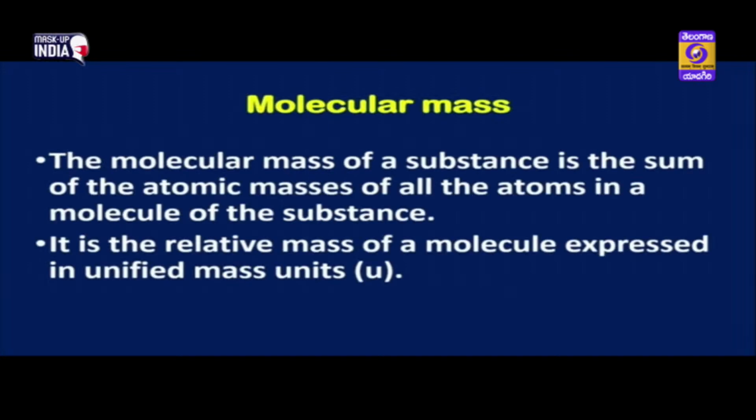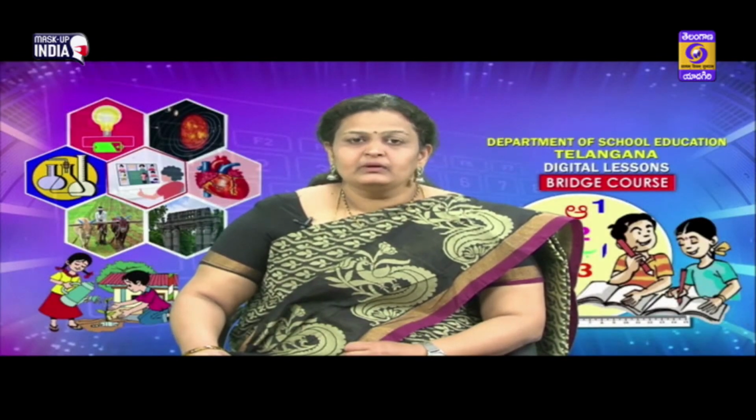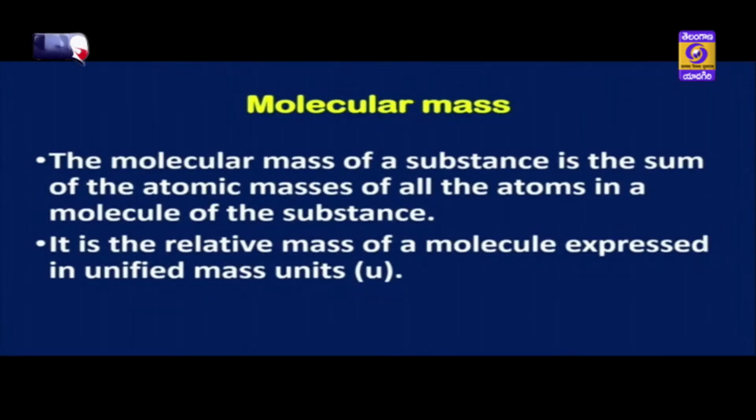Now children, let us define the molecular mass. The molecular mass of a substance is the sum of the atomic masses of all the atoms in a molecule of the substance. So children, if you want to find the molecular mass of carbon dioxide, it is the sum of the atomic masses. We have carbon's atomic mass, we have oxygen's atomic mass. So it is the sum of the atomic masses of carbon and oxygen in the ratio. It is the relative mass of a molecule expressed in unified mass units. So molecular mass is expressed in unified mass.